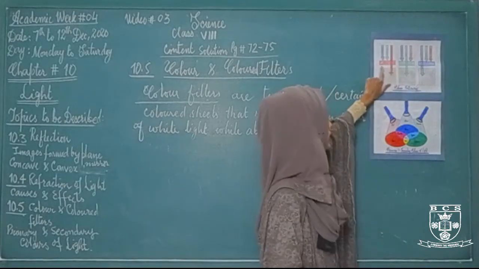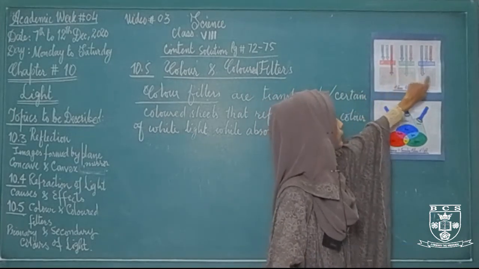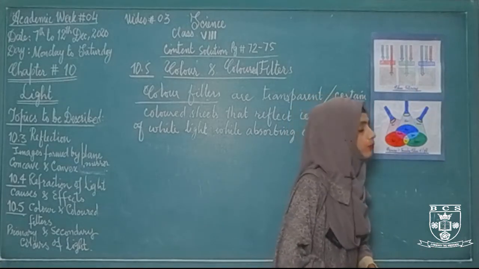The first one is a red colored filter, the second one is a green colored filter, and the third one is a blue colored filter.